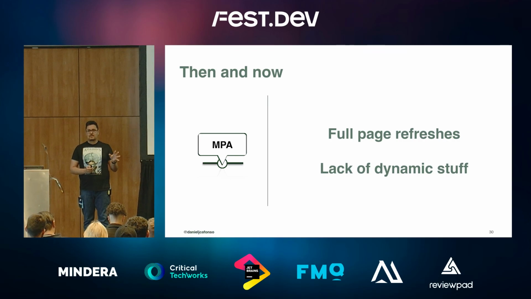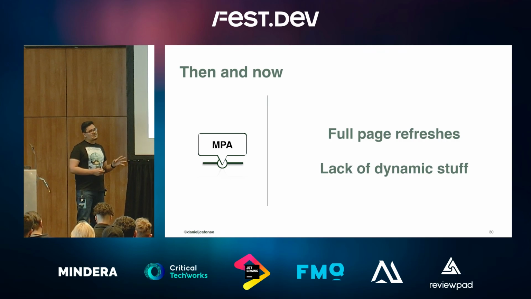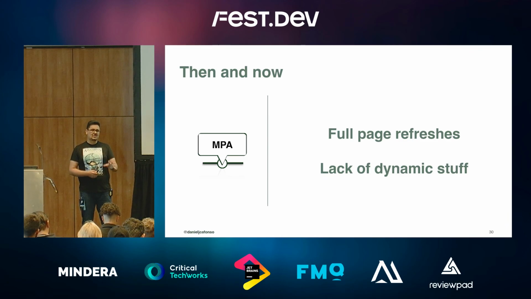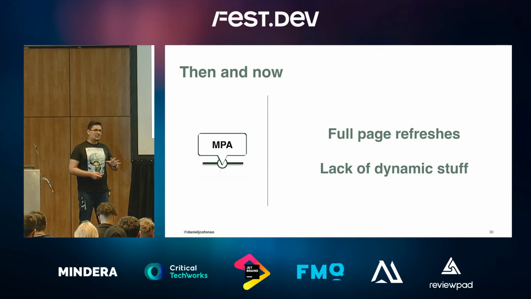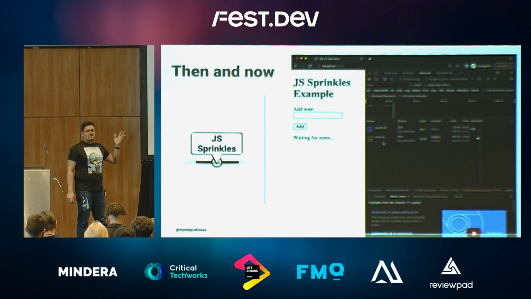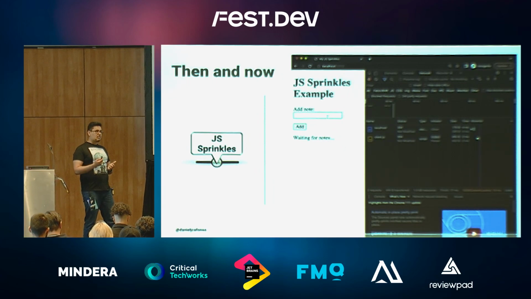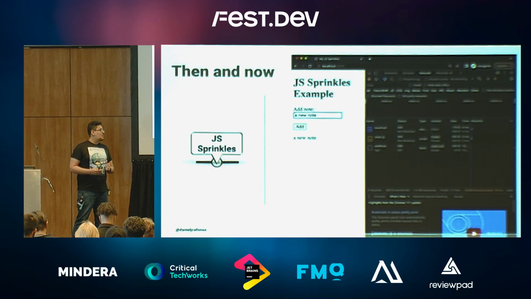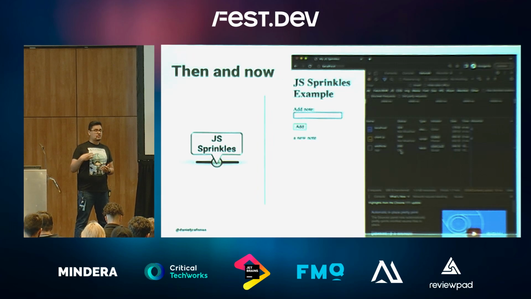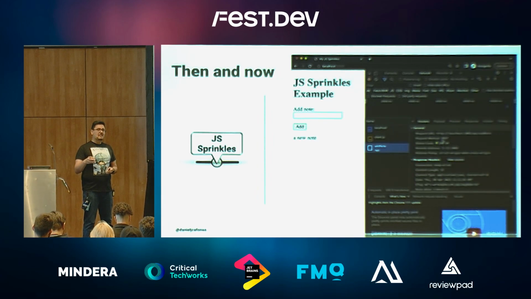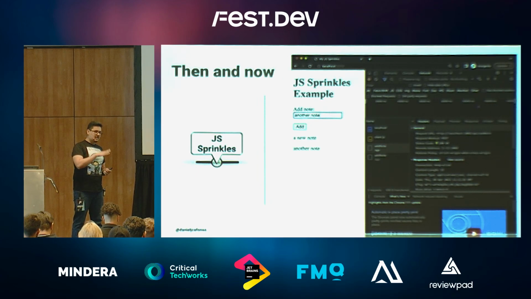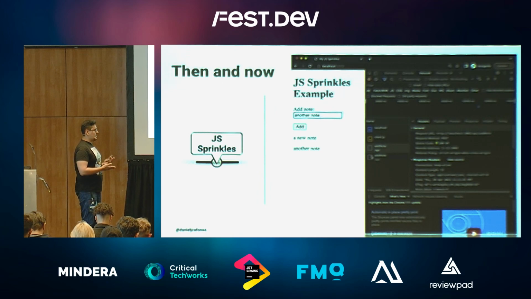And that's when the sprinkles era began. We started shipping JavaScript just to enhance our user experience. And let me focus there: JavaScript was there to enhance the user experience. Everything worked the same way, with or without JavaScript. The example is pretty much the same, but now we have a client JavaScript file being shipped to the browser. This client is responsible for triggering a post request by itself and updating the UI by itself. So the client was responsible for doing the post request and updating the UI. JavaScript was taking care of everything now.